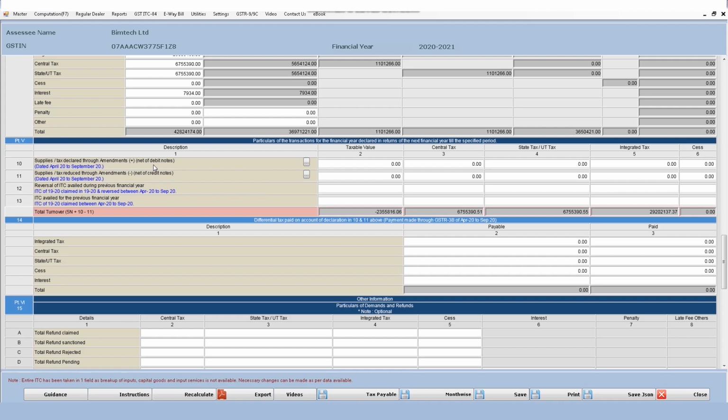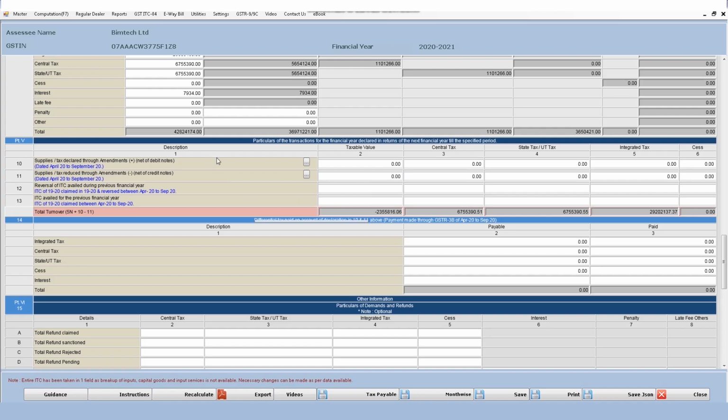Suppose I came to know that I have filed a wrong return in the next financial year. For that particular case, my data will not be shown in table number 4K. Instead of that, it will be taken in table number 10. So that is the basic difference, whether the data is coming in the same financial year or a different financial year.